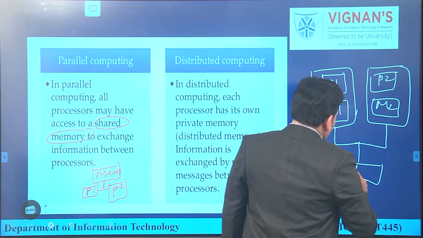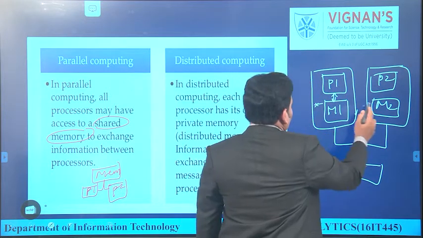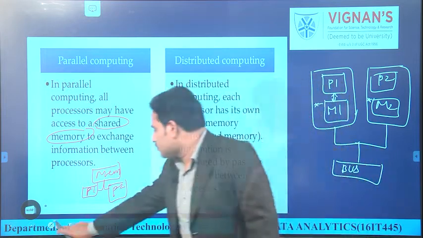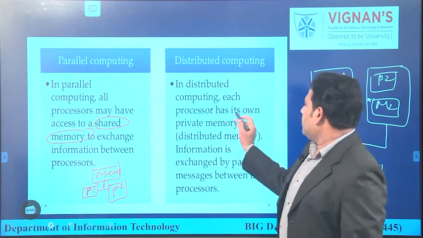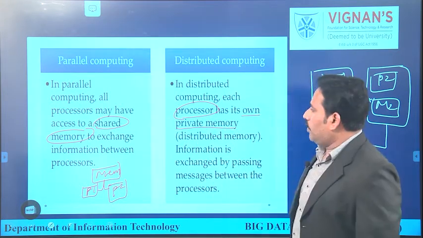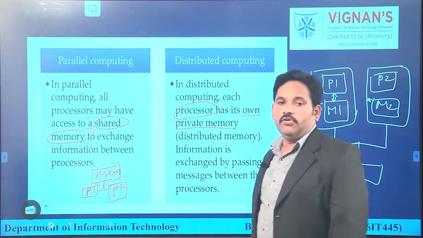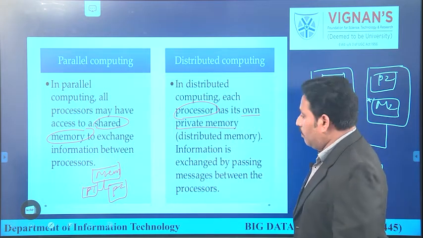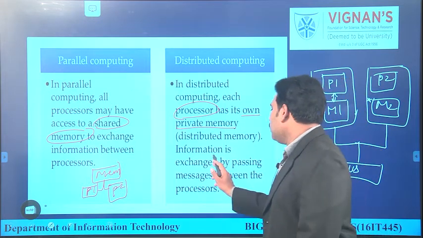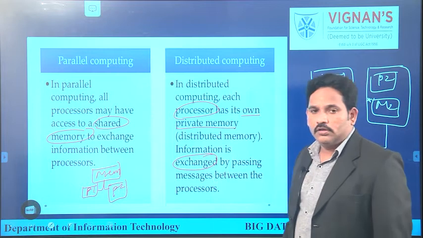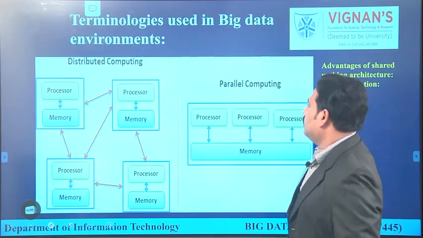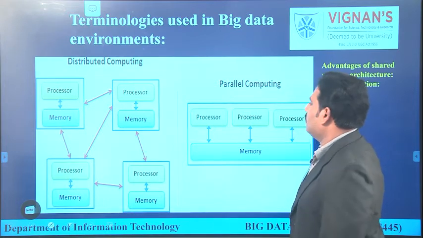So they are having their own private memory. Now we are calling it a distributed memory. Now that is a difference. In distributed computing, each processor has its own private memory, whereas in parallel computing, they are sharing only one common memory. Now why are they using either common memory or shared memory? They want to exchange the information among the processors. Now let's have a look at the architectural aspects of distributed computing and parallel computing.